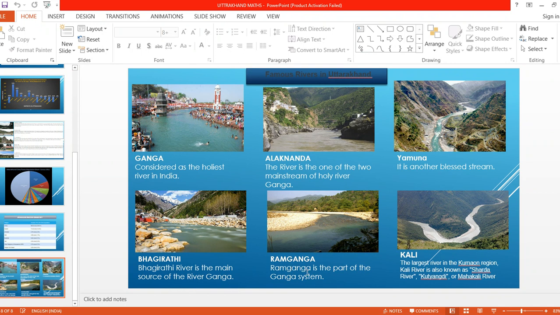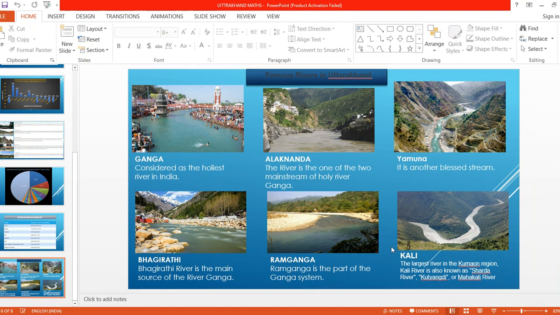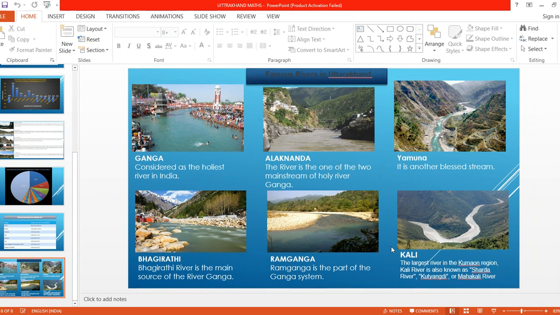Next, Ramganga we are seeing. Ramganga is part of the Ganga system, and the Kali, the largest river in the Kumaon region. Kali river is also known as Sharda river. So, Kutiyangti or Mahakali river we can also see among the famous rivers in Uttarakhand. Yes, children, understood?